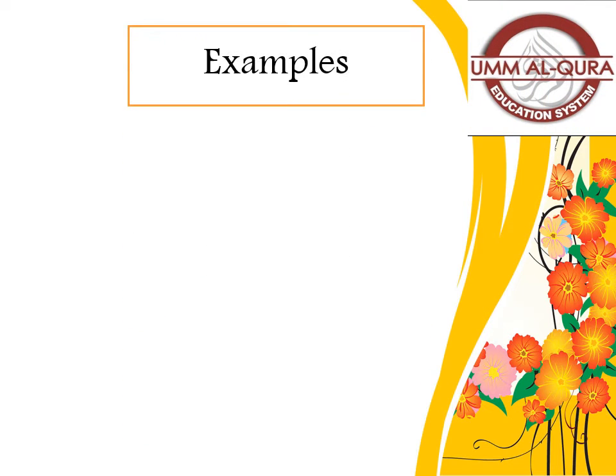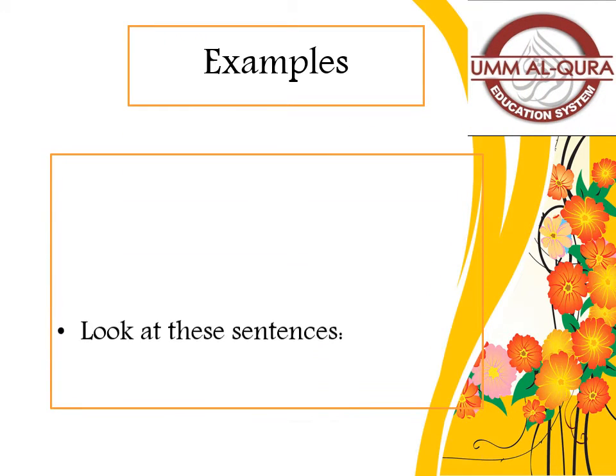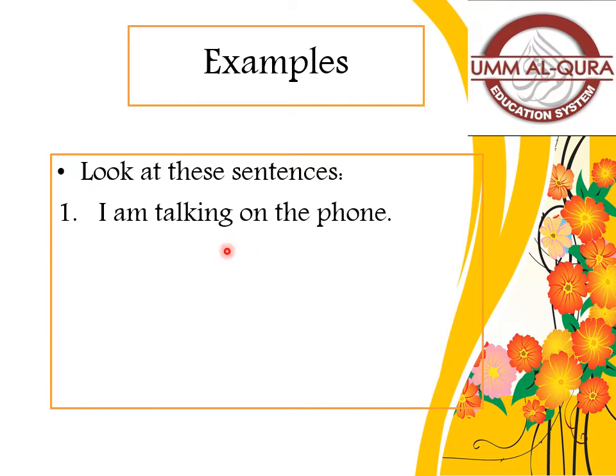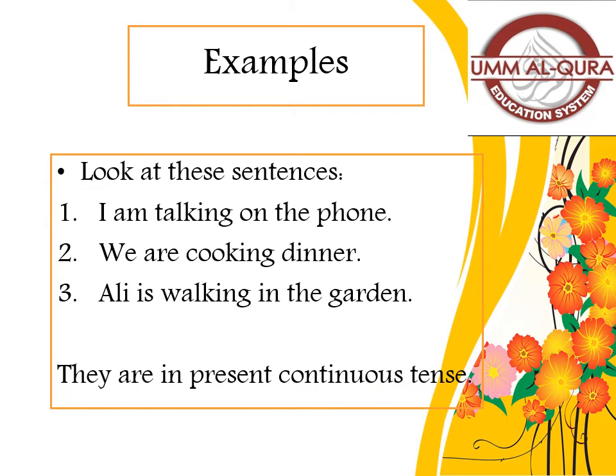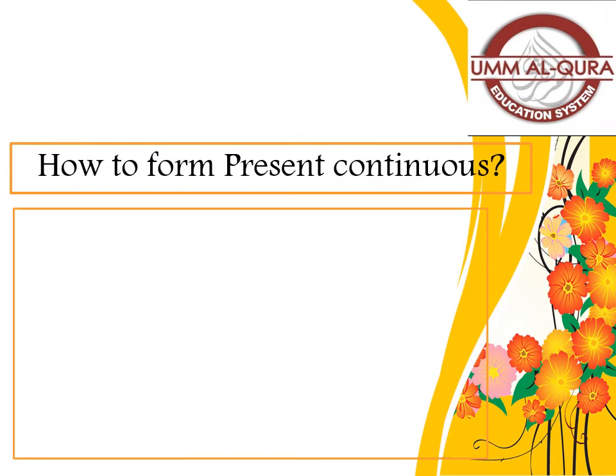Now move to the next one. Here are a few examples of present continuous tense. Look at these sentences. I am talking on the phone. Right now I am talking on the phone, so it's present continuous tense. I didn't complete my call or end the call. The next one, we are cooking dinner. It means our dinner isn't prepared yet. And the third one is Ali is walking in the garden. So these are a few examples of present continuous tense.